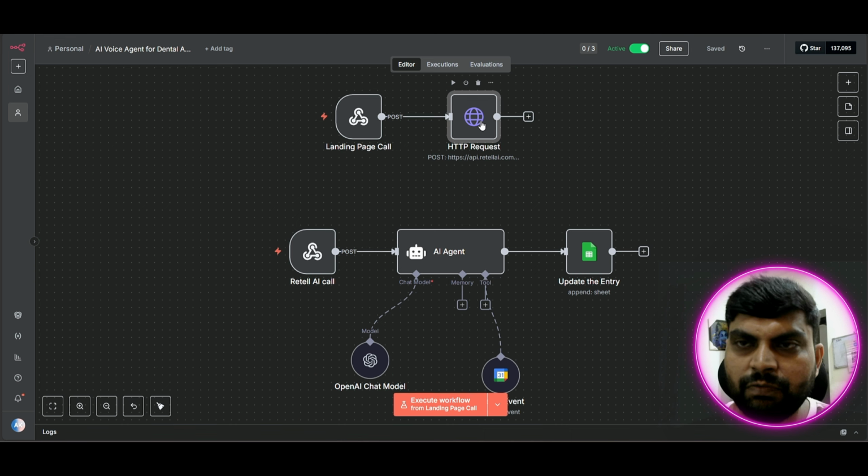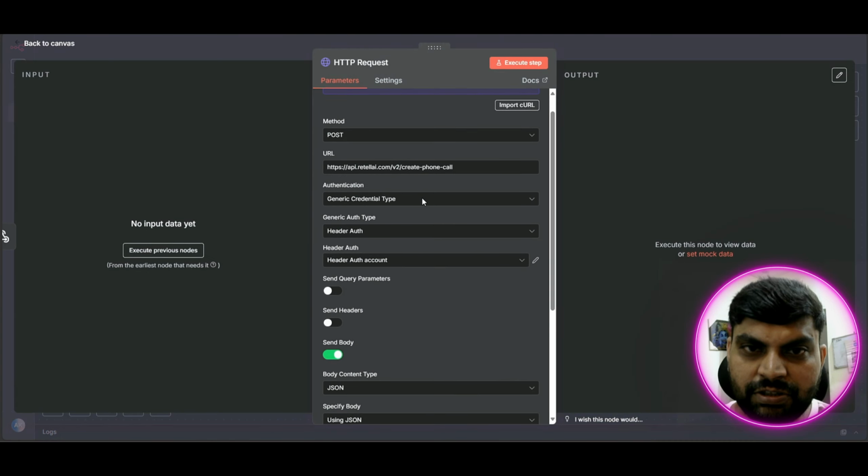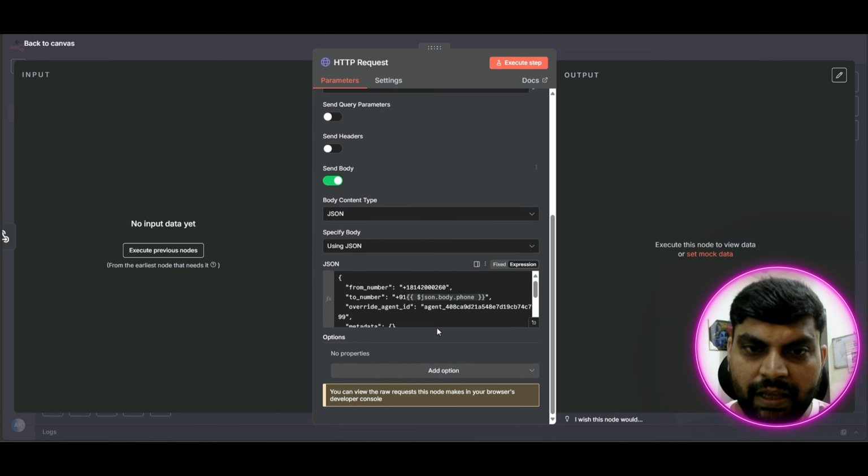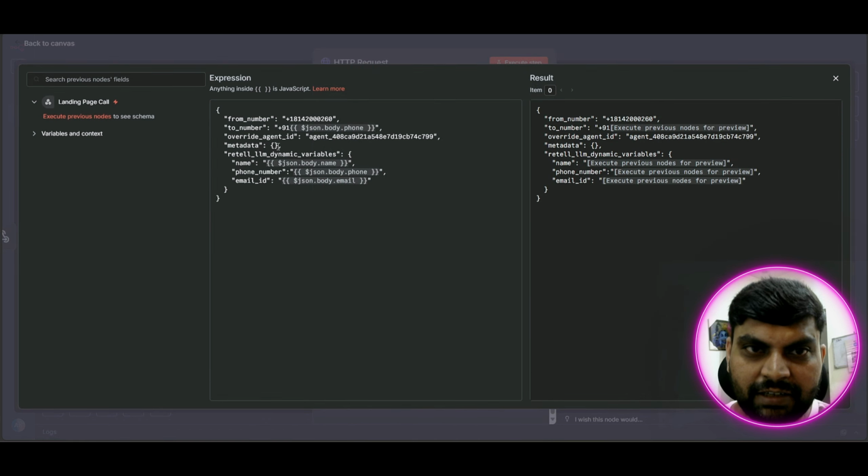After that, once it gets this request, this is the request which it triggers to Retell AI, and these are the parameters which it is sending. The from number is configured in Twilio. I'll create a separate video on how we can configure a number in Twilio, and that number we need to use here in this request. For the to number, I'm using my own number, which is coming from the form which I have submitted. Override agent ID, this is the agent ID.